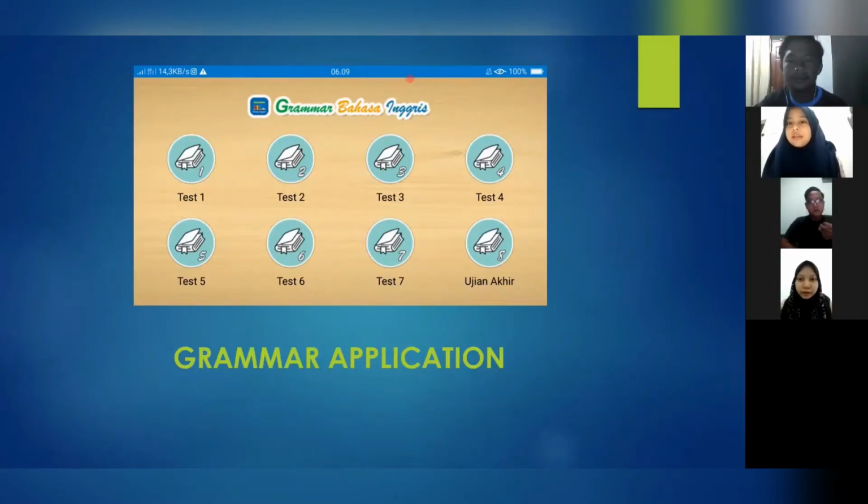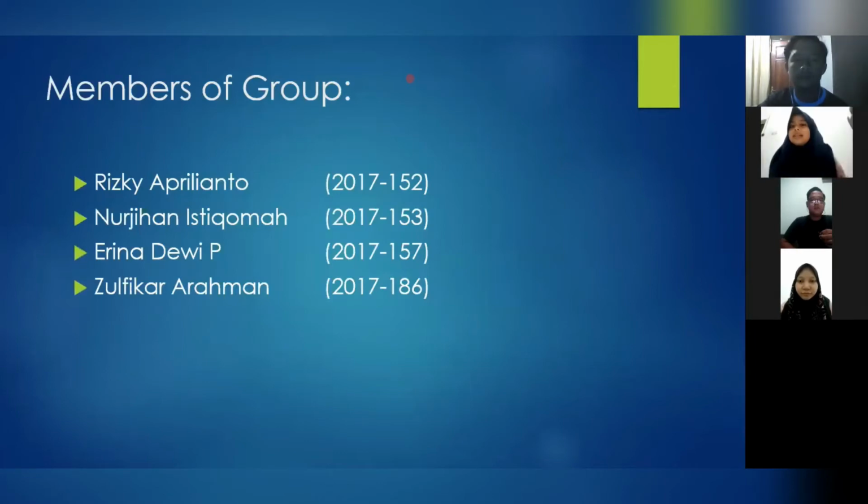So here we will present what we found about Grammarly. The name is Grammar Application that we can get from Google Play. Next, our member group is Rizky Aprilianto, Nurjihan Istiqomah, Erina Dewi, and the last is Zulfikar Ar-Rahman.